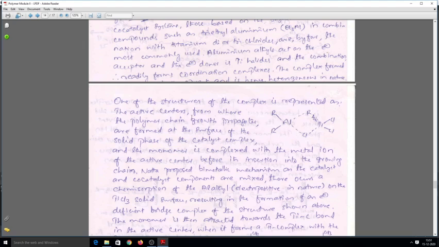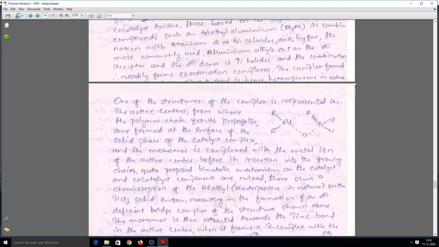The active center from where the polymer chain growth propagates is formed at the surface of the solid catalyst complex, and the monomer is complexed with the metal ion of the active center before its insertion into the growing chain. So here it means that in fact the reaction is taking place at the titanium carbon bond. So this is the reactive center over here. Okay, and the titanium or the metal ion is in the solid phase, and the reaction is taking place at the surface of it. Okay, and then it propagates.